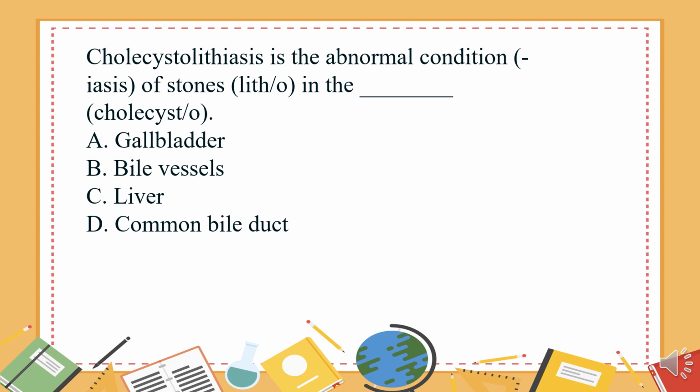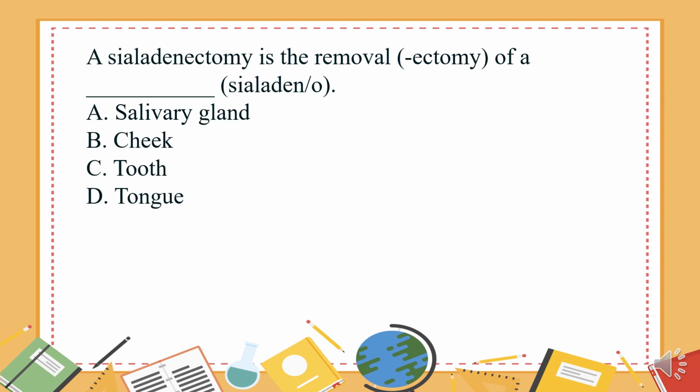Cholecystolithiasis is the abnormal condition, iasis, of stones, litho, in the cholecysto. A. Gallbladder. B. Bile vessels. C. Liver. D. Common bile duct. The answer is A. Gallbladder. A sialadenectomy is the removal, ectomy, of a what? Sialadeno. A. Salivary gland. B. Cheek. C. Tooth. D. Tongue. The answer is A. Salivary gland.